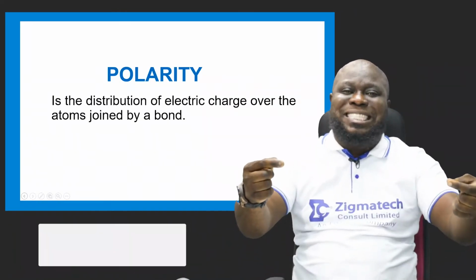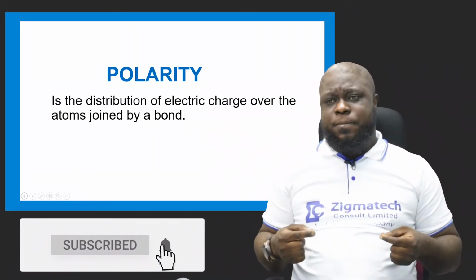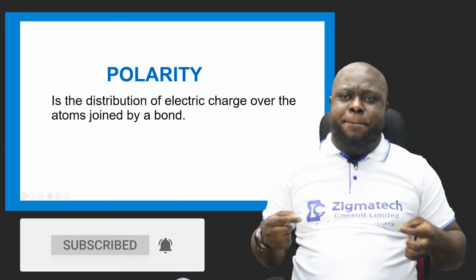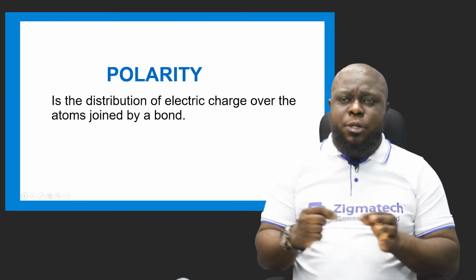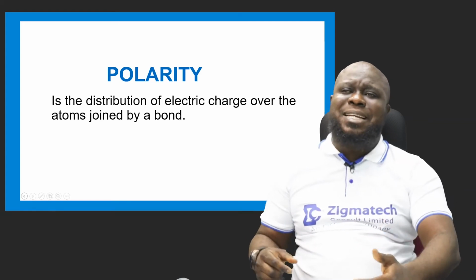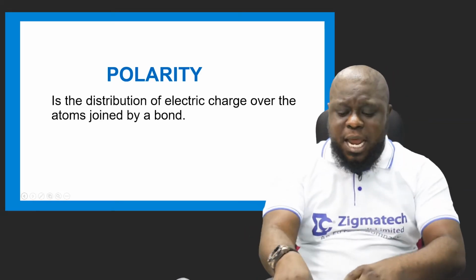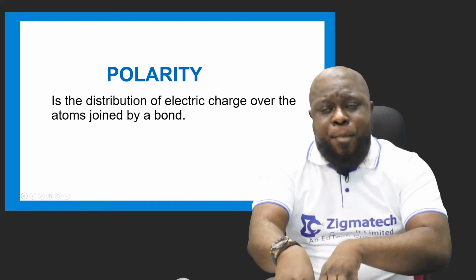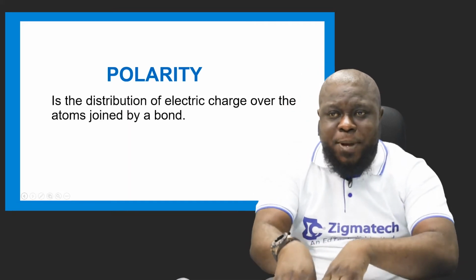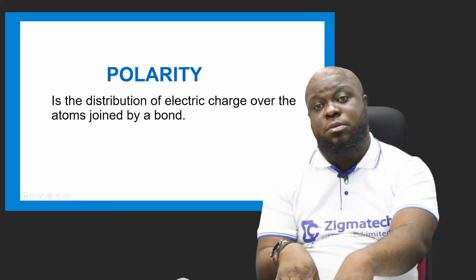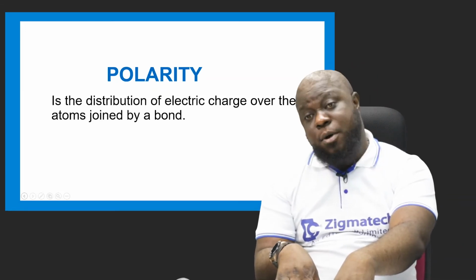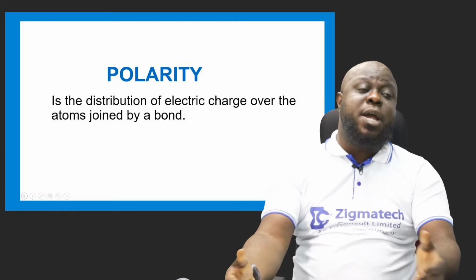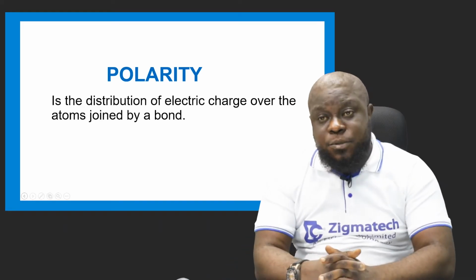Now, they will bring out their charges, first of all. When the electric charges come, they will bond together over the atoms. When they bond together, they'll give us a compound that is sodium chloride. Now, in that sodium chloride, the smallest part is the molecule. The distribution of electric charge over the atoms joined together by a bond. Now, these atoms in that sodium chloride form a molecule.